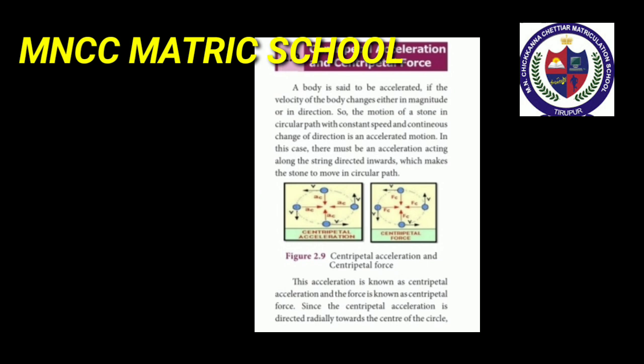Next, let us learn about centripetal acceleration. A body is said to be accelerated if the velocity of the body changes either in magnitude or in direction. For example, the motion of a stone in circular path with constant speed and continuous change of direction is an accelerated motion. In this case, there must be an acceleration acting along the string directed inwards, which makes the stone move in circular path. This acceleration is known as centripetal acceleration, and the force is known as centripetal force.